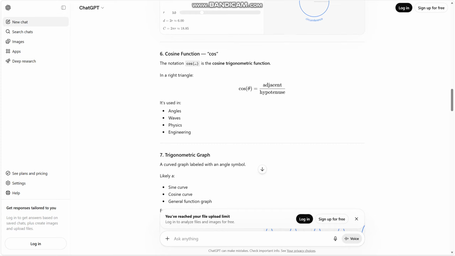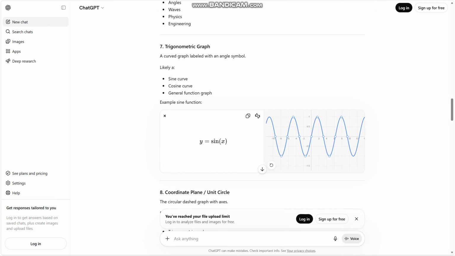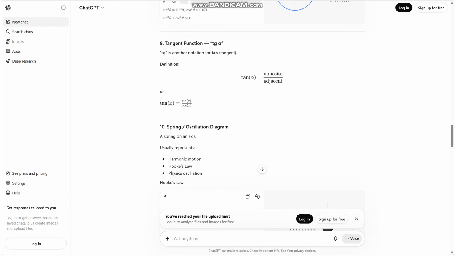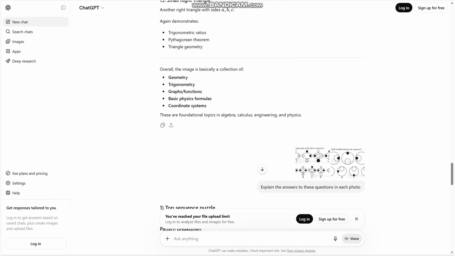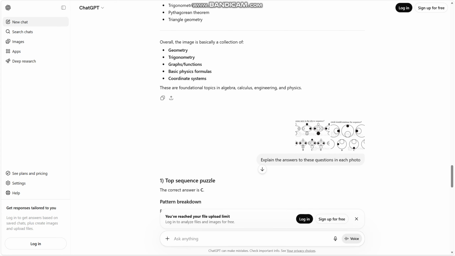And the cosine function, geometric graphs, square planes. So it is all right. It's just, I don't remember learning this in like science class. This one, F equals minus kx, I don't remember that one. A bunch of these other common ones I do remember, and they're right.